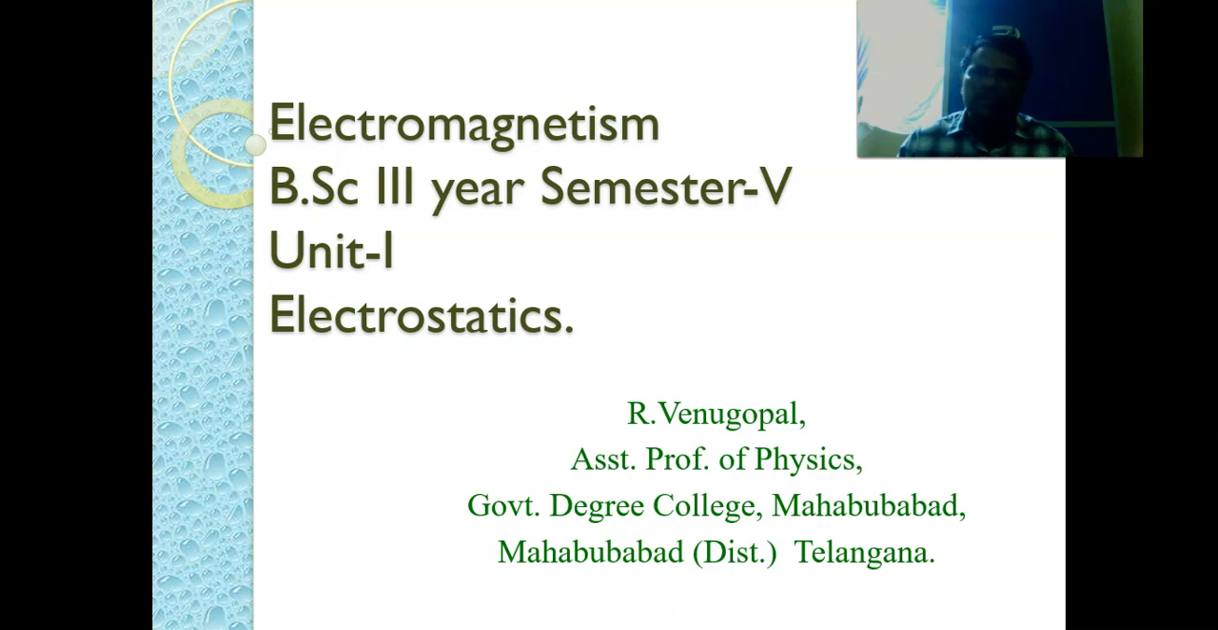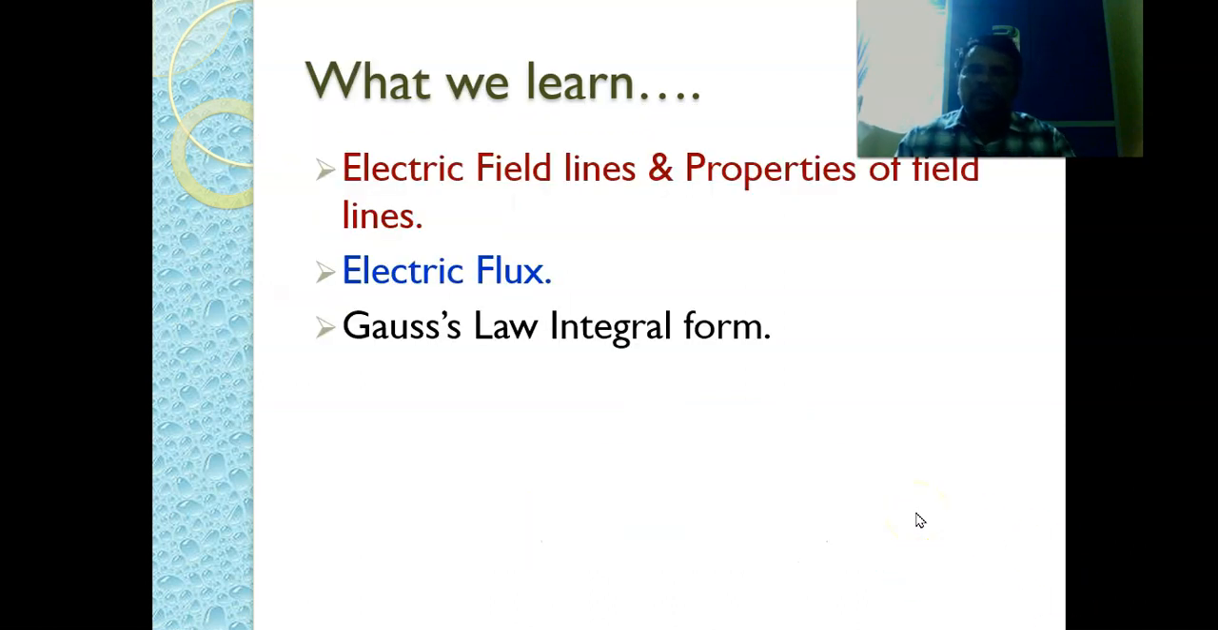Today we are going to discuss the electrostatics unit, that is unit 1 in the course of electromagnetism, which is a curriculum for BSc third year 5th semester students. So, before going to the lecture, let us discuss what we have learned in the earlier lecture.